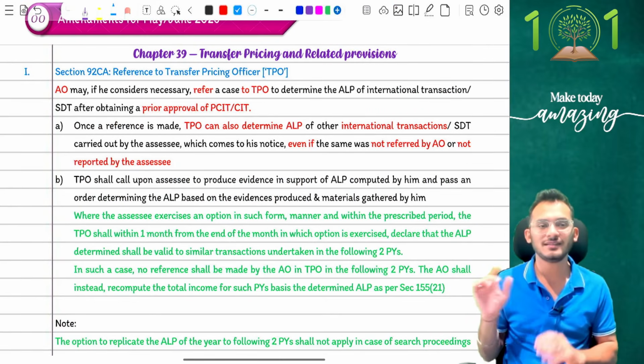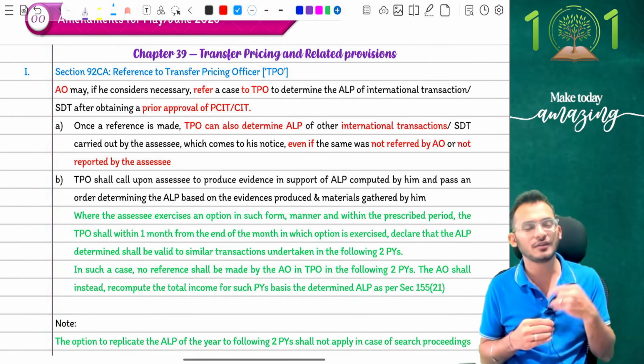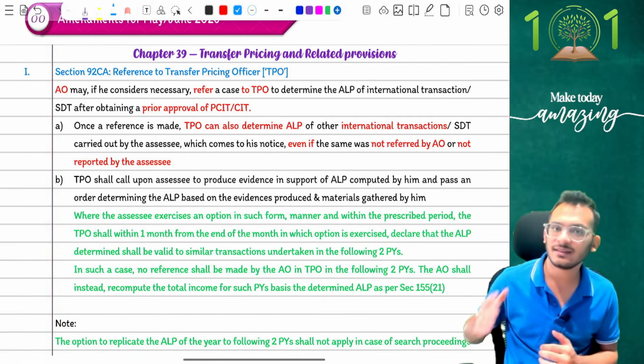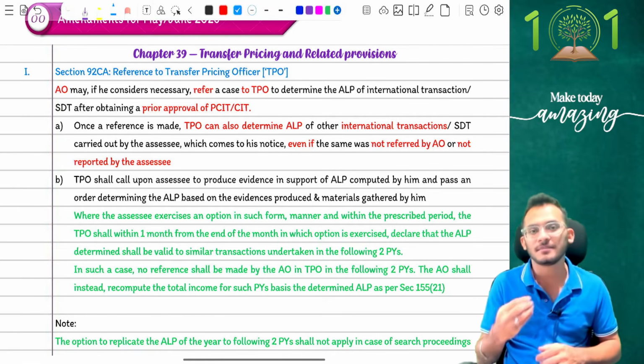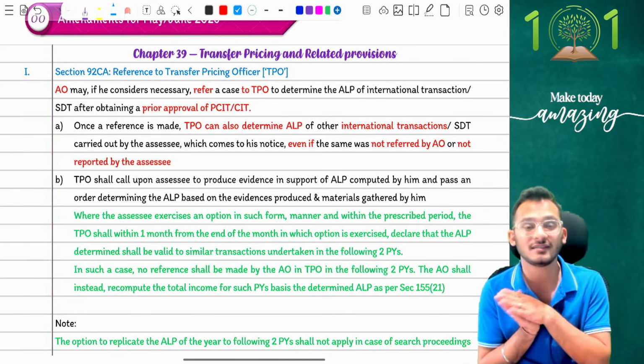And we are into transfer pricing provisions. No significant amendment to transfer pricing provisions. All important things like safe harbor rules and all got notified last year. The amendment of the current year is basically as follows. Income tax has now clarified that, my dear child, imagine if you are being picked up for TP assessment, and in the TP assessment there has been an adjustment which has been made.